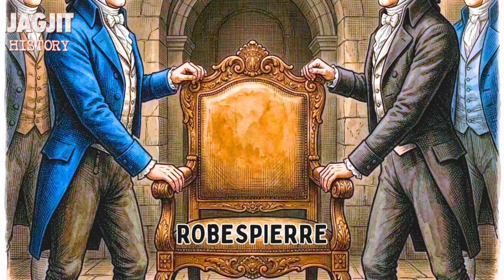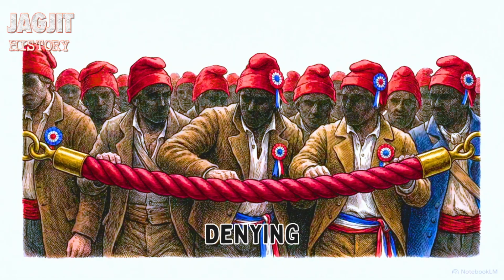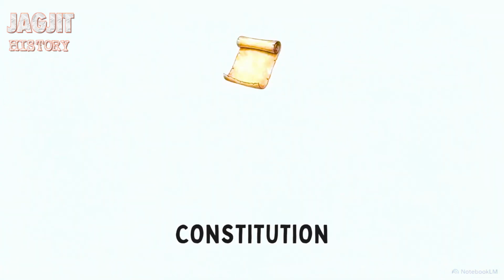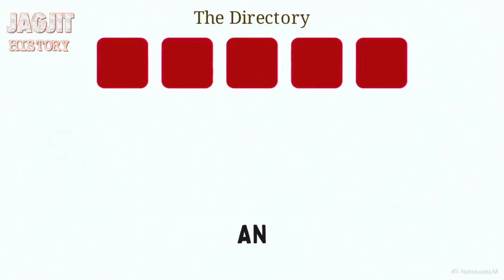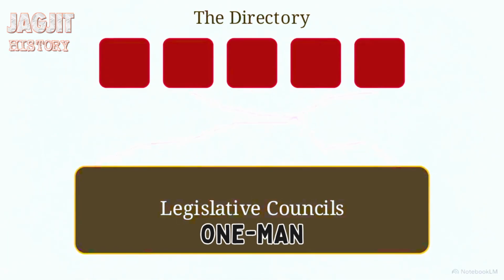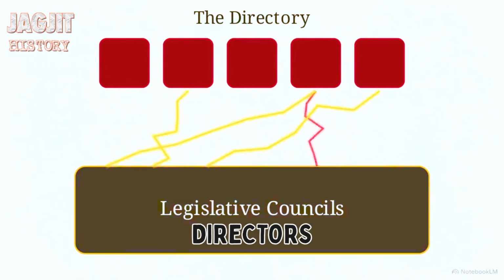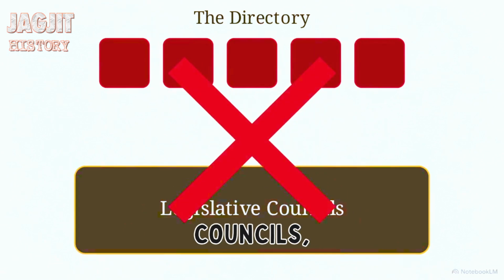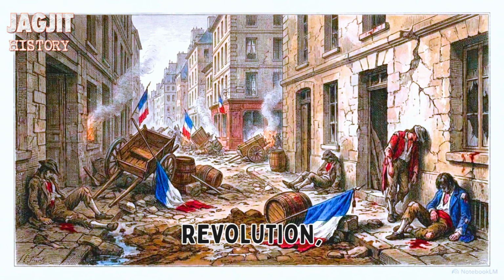The execution of Robespierre left a power vacuum, which wealthier middle-class factions quickly filled, seizing control of the state apparatus and denying voting rights to the non-propertied classes once again. They drafted a new constitution establishing the Directory, an executive council of 5 members designed explicitly to prevent the rise of another one-man dictatorship. Instead, the directors constantly clashed with the legislative councils, resulting in political gridlock. 10 years of perpetual revolution, mass executions, and economic chaos exhausted the French public.